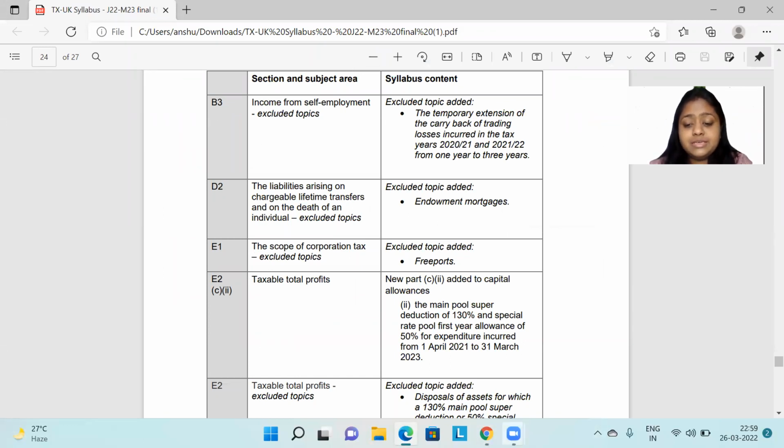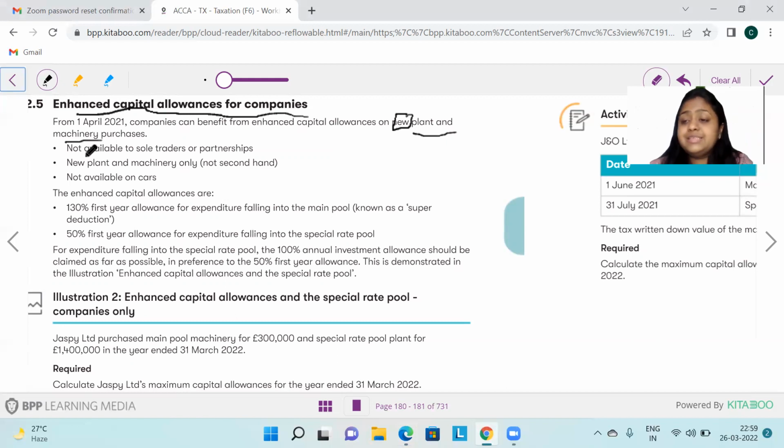So let's read it. It is not available to sole traders or partnerships. It is only available for the purchase of new plant and machinery, not second hand, and it is not available on cars. I hope we are absolutely clear with this. Now, what is the enhanced capital allowance? It depends on which pool your plant and machinery belongs to, the main pool or a special pool.